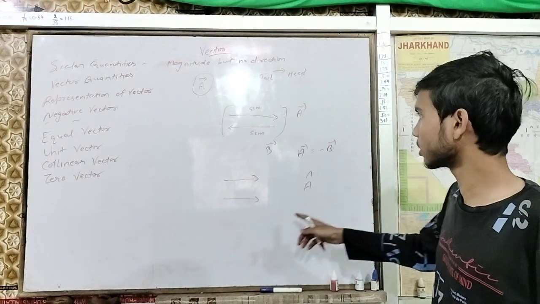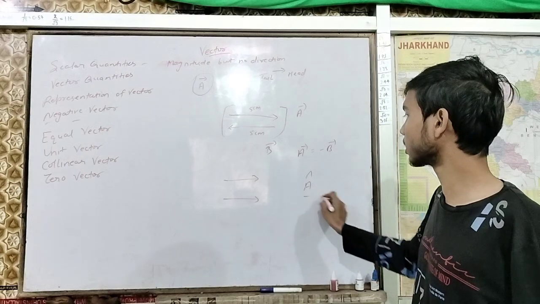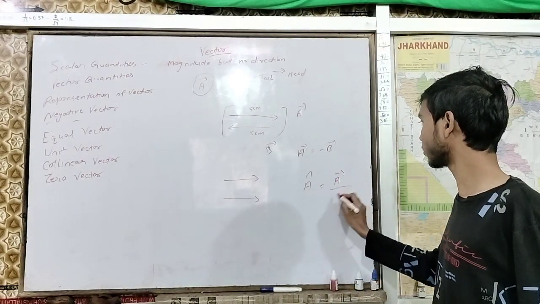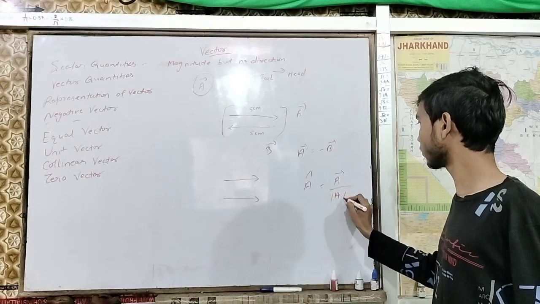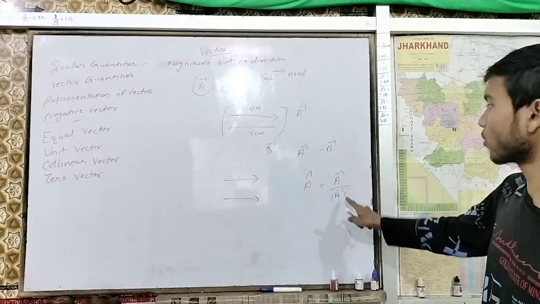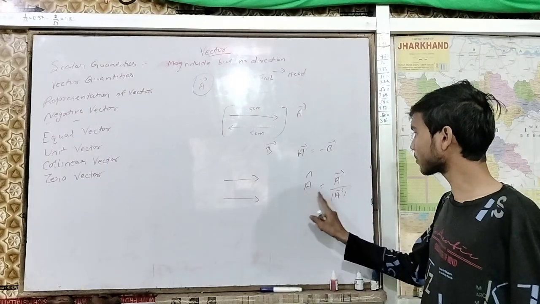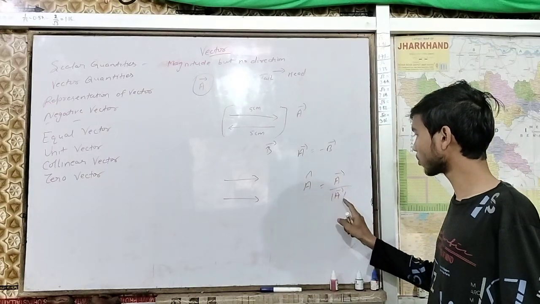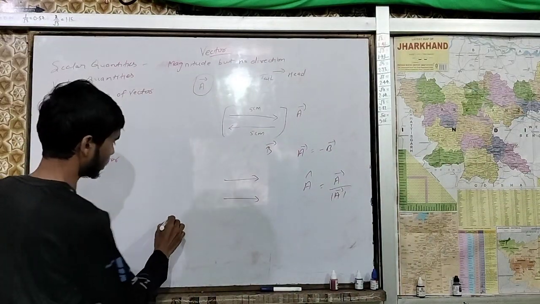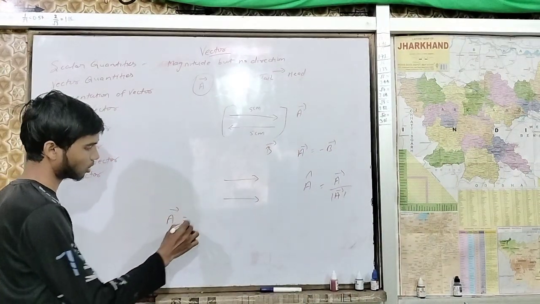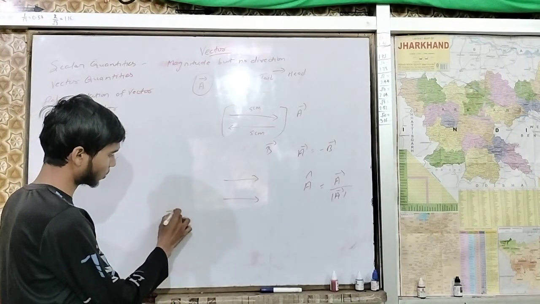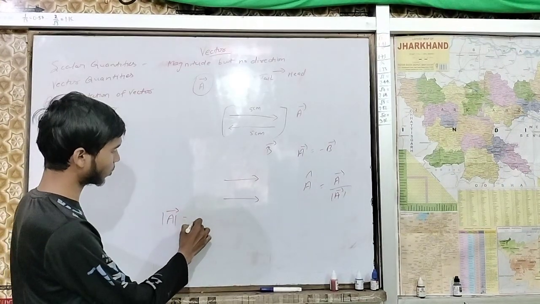So unit vector is represented like that. This A cap is equal to vector A upon magnitude of vector A, the mod of vector A. Remember, this vector A is equal to this A; mod of vector A is equal to A.